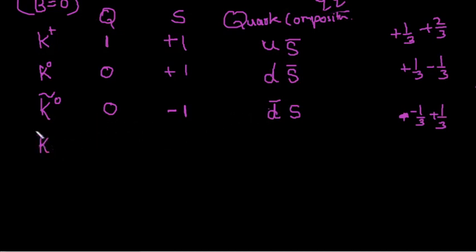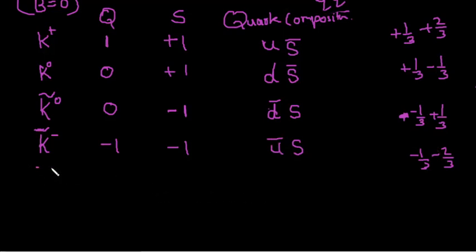Now K bar is negative, so that will be minus 1 charge. Strangeness will be again s. So the only way to have this minus 1, that is minus 1 by 3, you need minus 2 by 3. This minus 2 by 3 is achieved by the anti-up quark.